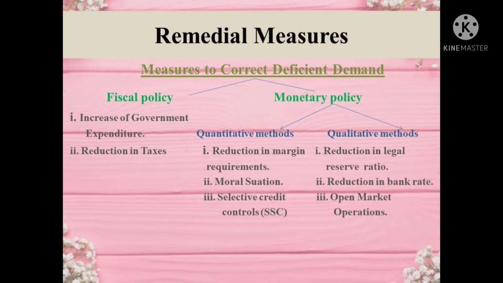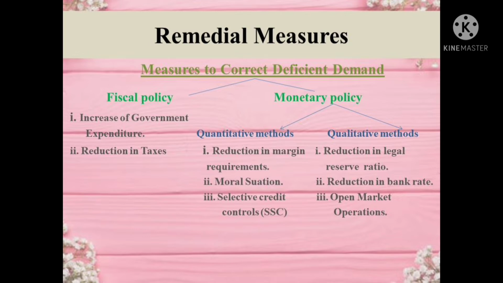And the next point is reduction in taxes. The other instrument of fiscal policy that will increase aggregate demand is the reduction in the level of taxes. In the presence of taxes, consumption is a function of disposable income rather than income. A reduction in the level of taxes will increase the disposable income by the amount of reduction in taxes.